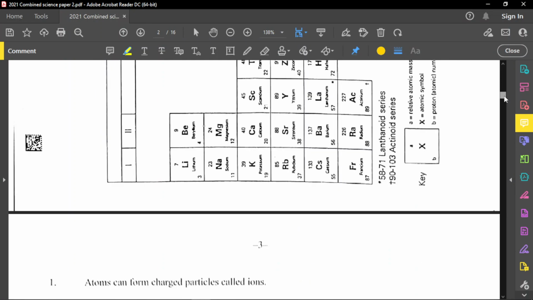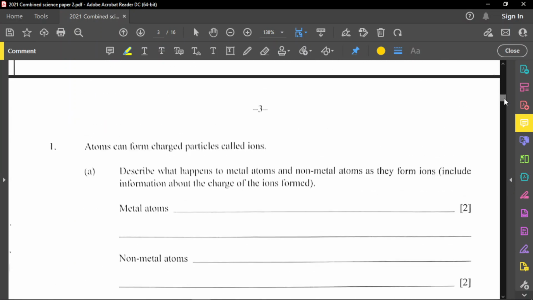Now let's jump into the first question. And the first question reads that atoms can form charged particles called ions. So atoms can form ions and they are charged particles. It says describe what happens to metal atoms and non-metal atoms as they form ions. Include information about the charge of the ions formed.